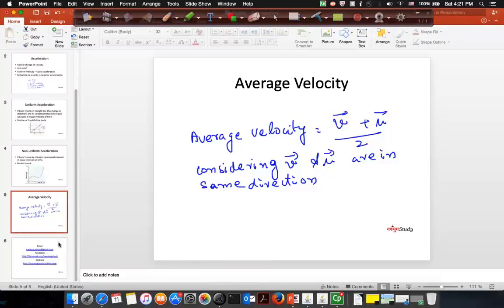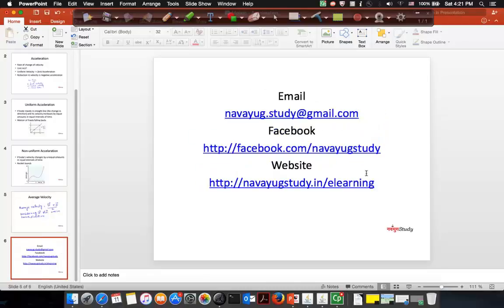Fine. So with this we are coming to an end with the session on acceleration. I hope you have understood what is acceleration. We have looked at how a velocity time graph for a uniformly accelerated motion looks. We have found acceleration as a vector quantity. There could be positive acceleration or negative acceleration, which is also called retardation or deceleration. And we have looked at the velocity time graph of a uniformly accelerated body and a non-uniformly accelerated body.